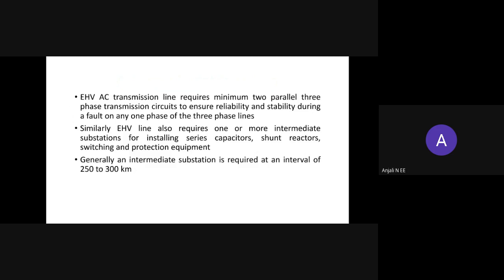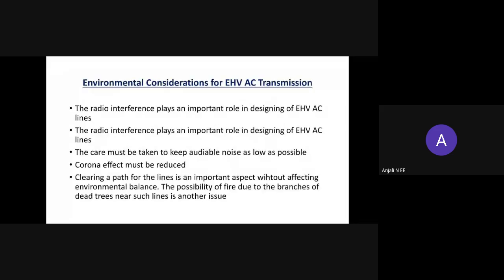Thank you, Ashik. Good evening, everyone. Myself, Anjali, and I'm going to explain environmental considerations for extra high voltage AC transmission. Radio interference plays an important role in designing extra high voltage AC lines. Radio and television interference is generated due to corona, which causes disturbance in wireless signals and communication lines. In bad weather conditions, the corona is more and radio interference is more.